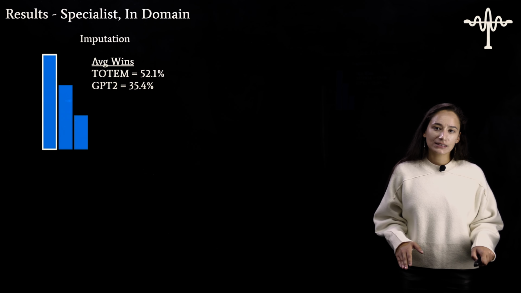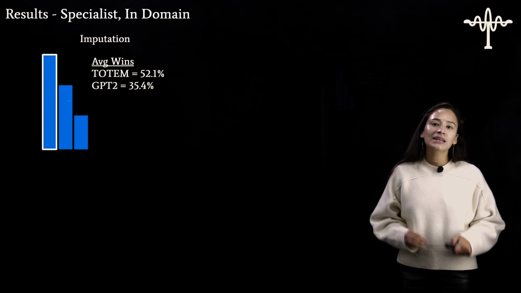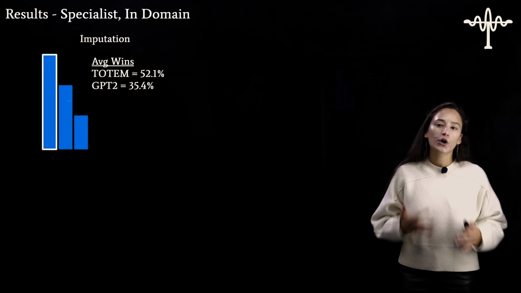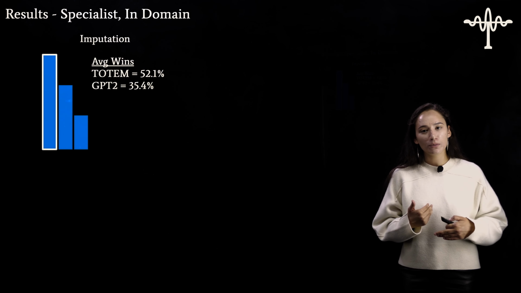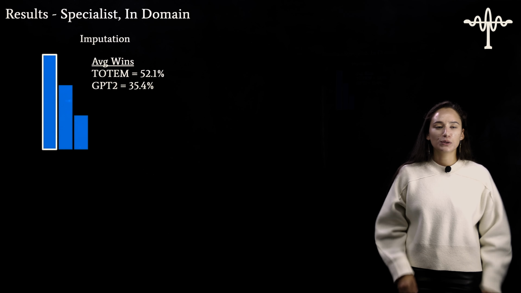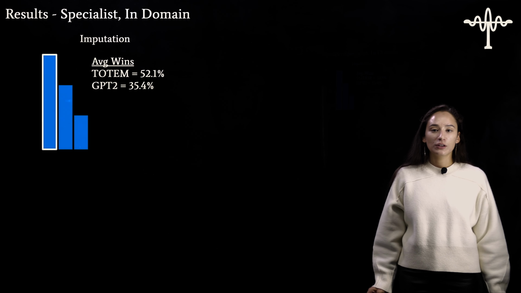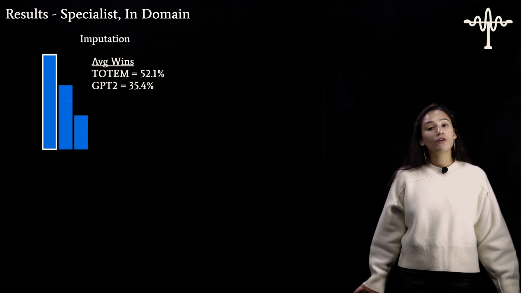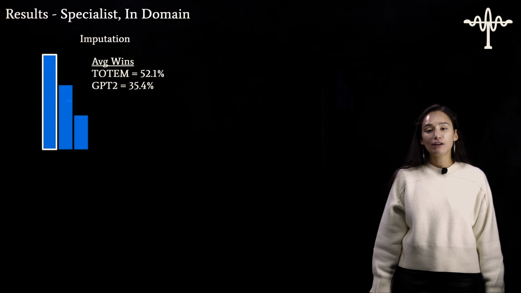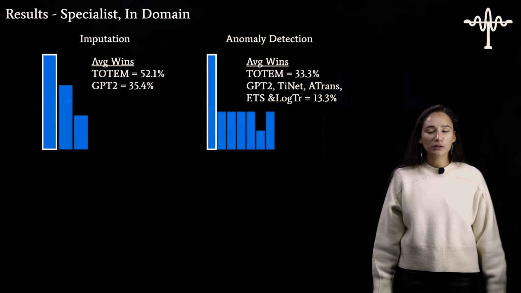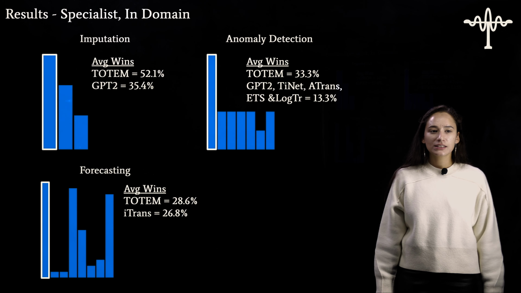So across all the tasks, what I'm going to count is how many times, across all the variations of this task and across all of the data sets, Totem wins compared to other models. We've done this on many of them. I'm just going to put up a few to make it easier to present. In imputation, in the specialist in-domain, Totem wins 52.1% of the time, followed by GPT-2 at 35.4%. For anomaly detection, Totem wins 33.3% of the time. For forecasting, Totem wins 28.6% of the time.